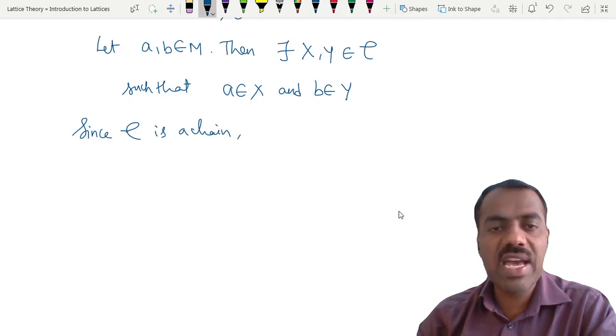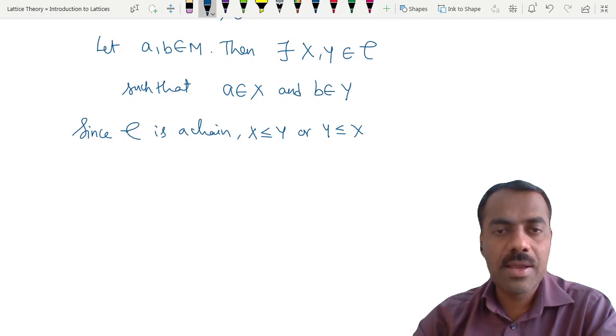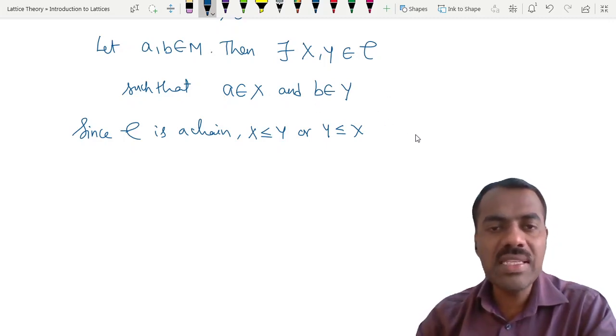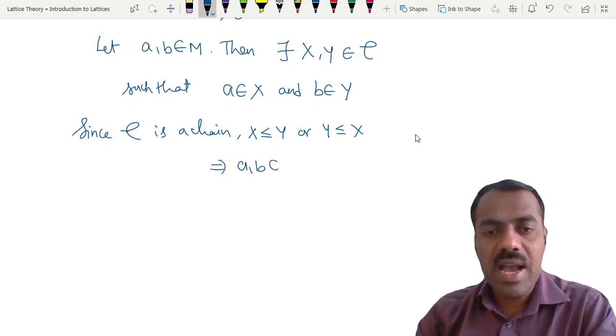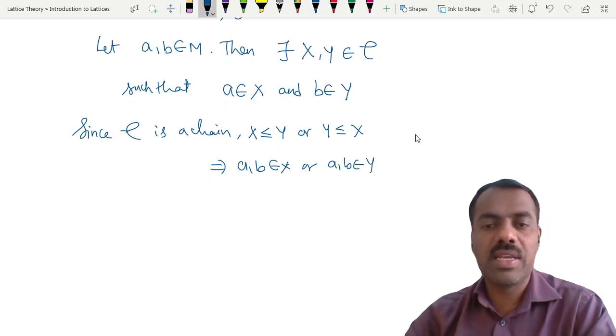So now X and Y are in C. What can you say about that? Either X is less than or equal to Y, or Y is less than or equal to X, right? So A is in X and B is in Y. That means both A and B are in X, or both A and B are in Y. This much we can conclude, right?